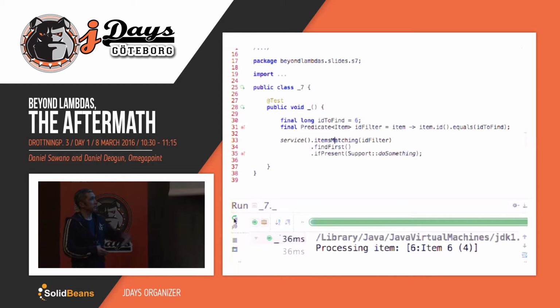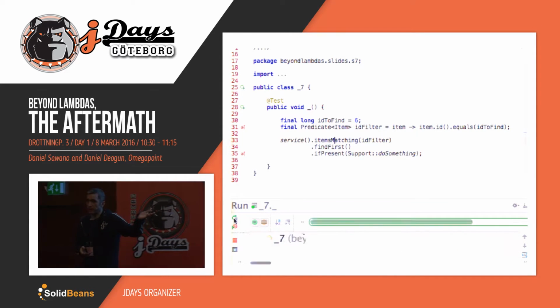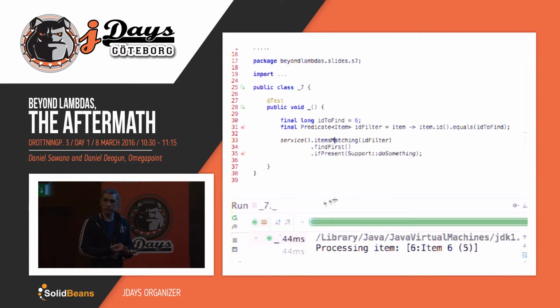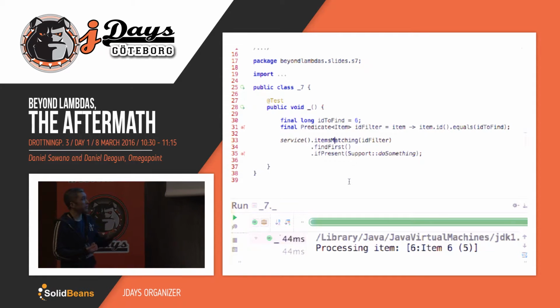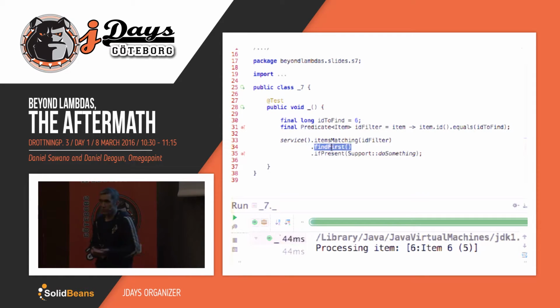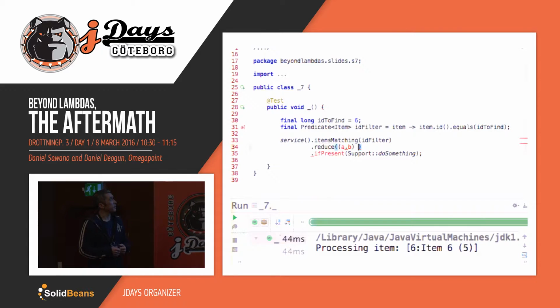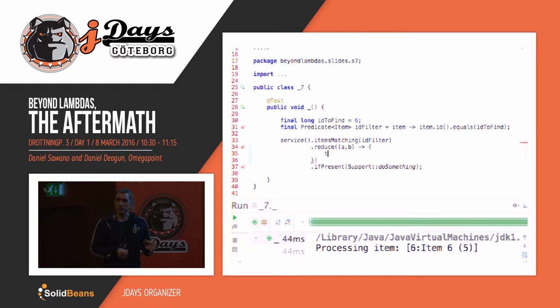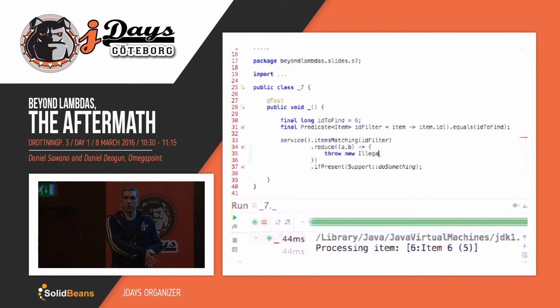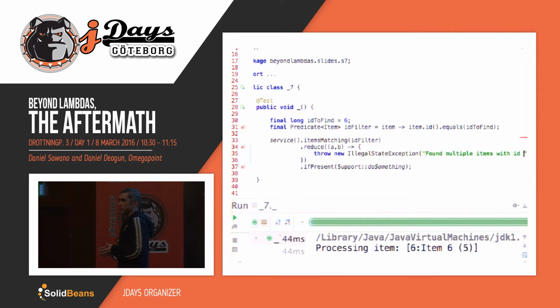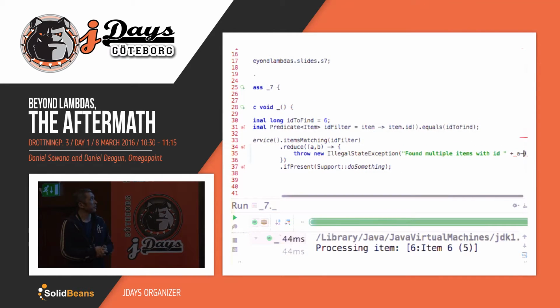Okay, it's an item with the ID 6, but it's a different item. It has a 4 at the end, and 6, and so on. So we have non-deterministic behavior in our code. A way to solve this is, instead of using find first or find any, there's a really nice method on streams called reduce. If Daniel refactors this code, the reduce operation takes a binary operator as an argument. So if we pass in a binary operator that only does one thing, it blows up. Now we've introduced an invariant check that we're actually getting valid results back from the service.